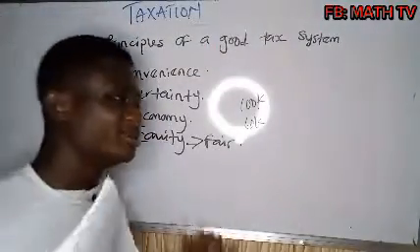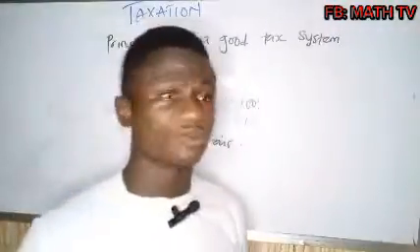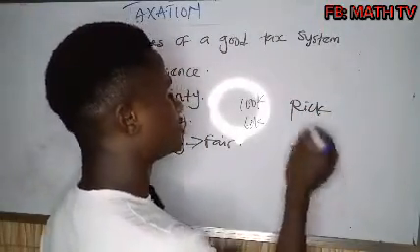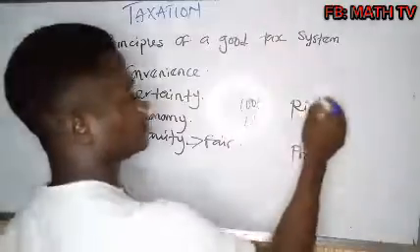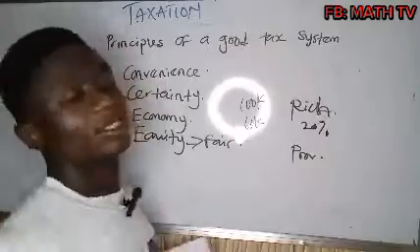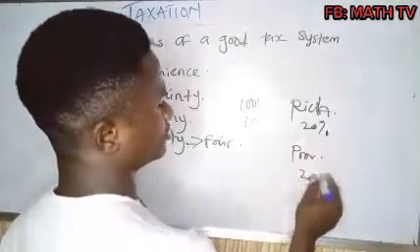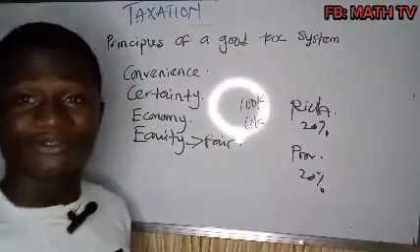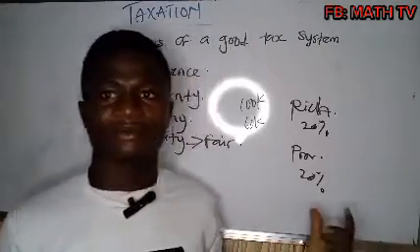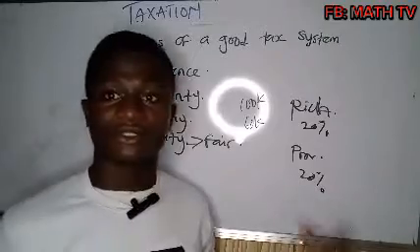Being fair means that, look at a situation where we have a rich man and a poor man. The rich man pays 20% of his income. The poor man pays 20% of his income. This is not fair enough.